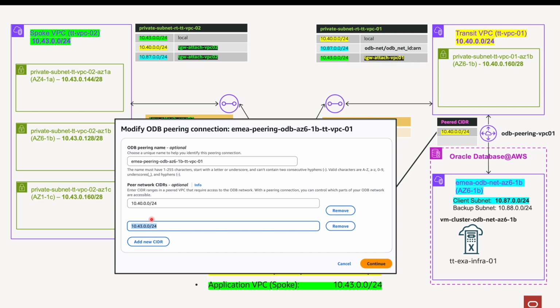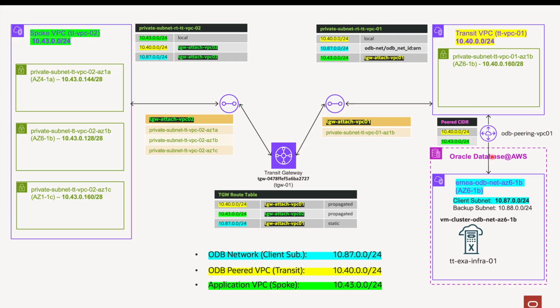Important, add this CIDR range from the ODB peering connection dashboard, not directly in the ODB network. And now the full routing setup is in place. The ODB network, as you can see here, knows how to return traffic to the spoke VPC through the transit VPC.